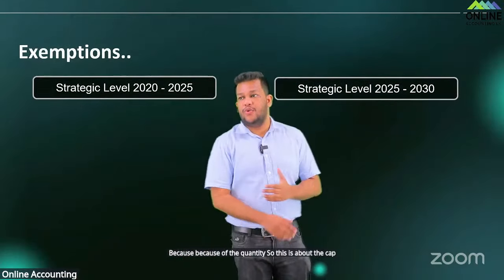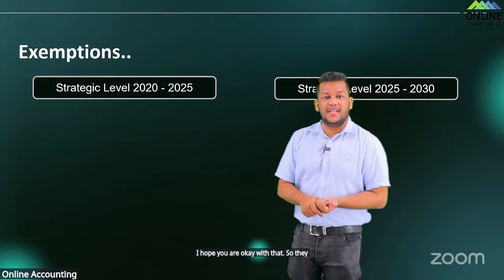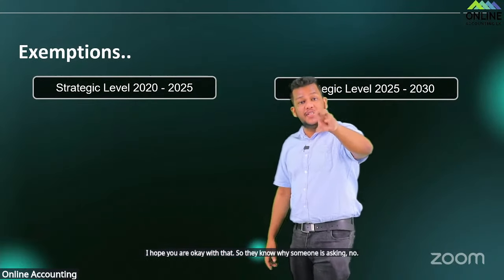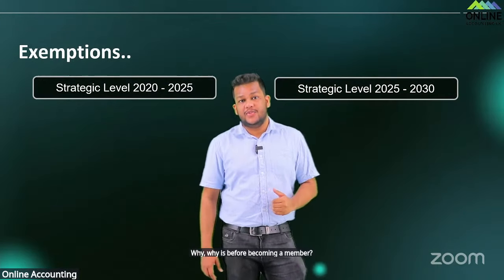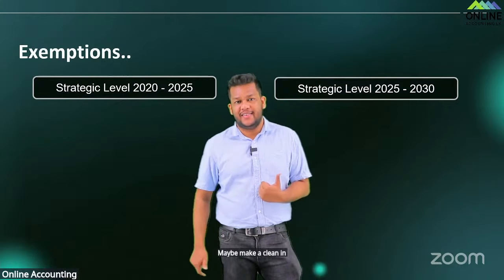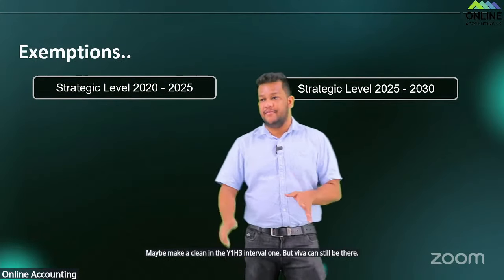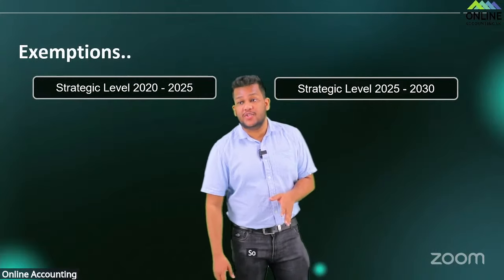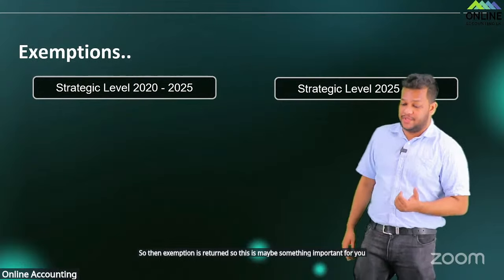So I hope you are okay with that. So then no viva. Someone is asking, no viva can be there. Viva is not for a student. Viva is before becoming a member, right? So viva can still be there. Maybe මේක තියෙන හින්දා viva නැති වෙන්න පුළුවන්. But viva can still be there. ඒක ගැන අපිට තාම කියලා නැහැ. Right? So then exemption students, so this is maybe something important for you if you don't know about the exemptions.